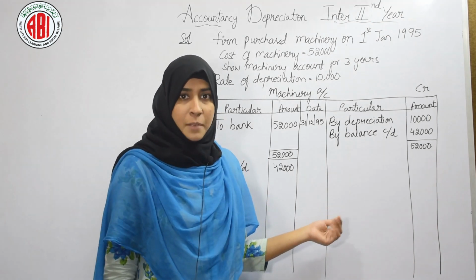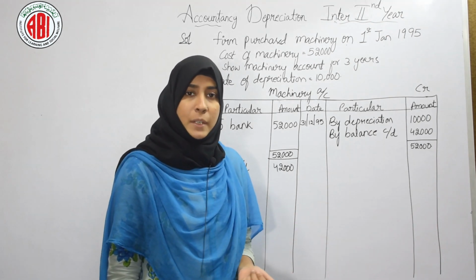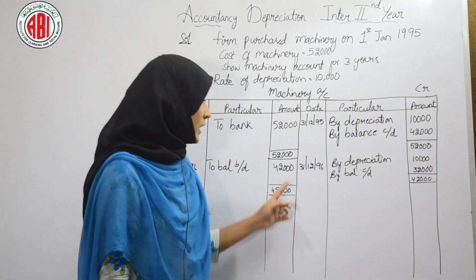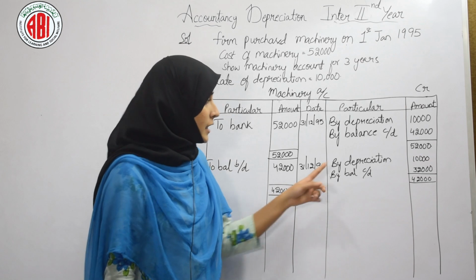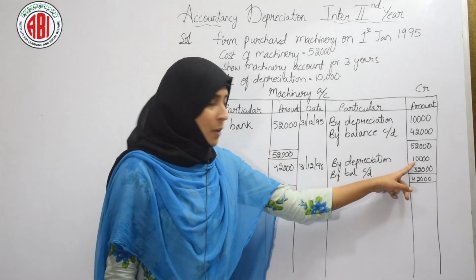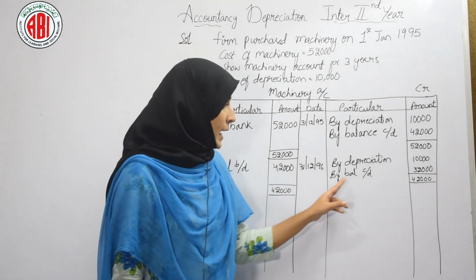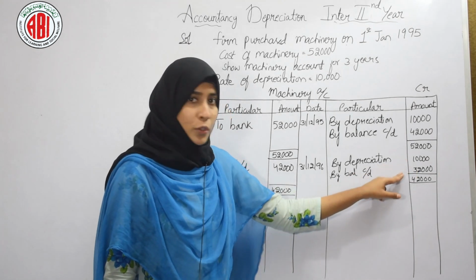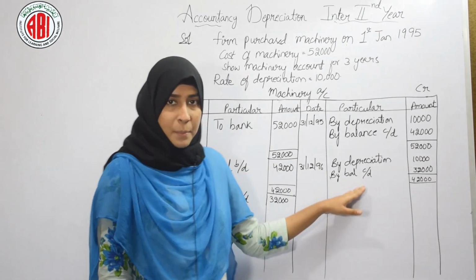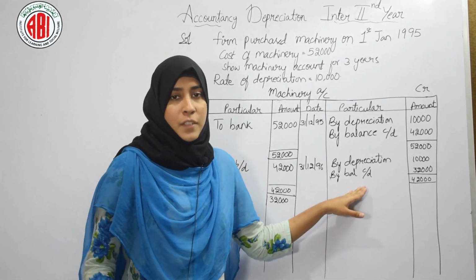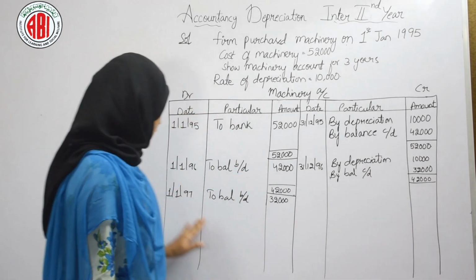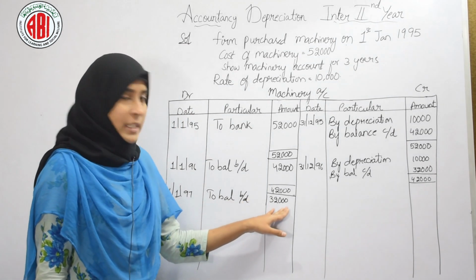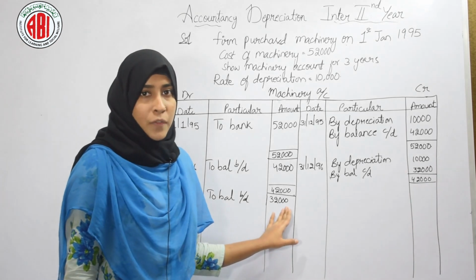Since this is straight line method, the rate of depreciation will be same for every year. Here again we are providing depreciation for the year 1996. By depreciation, that is the amount 10,000, and the balance to be carried forward to next year is 32,000. So the total will be 42,000. The same balance which is carried down here will be transferred to next year, that is 1997, to balance brought down 32,000 rupees. Now we will provide depreciation of this year.